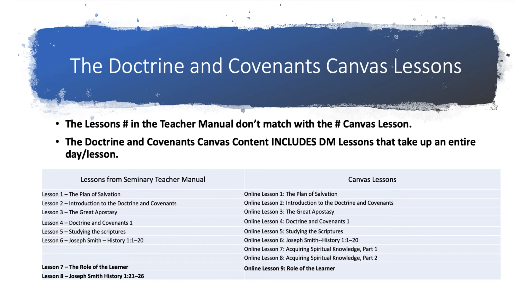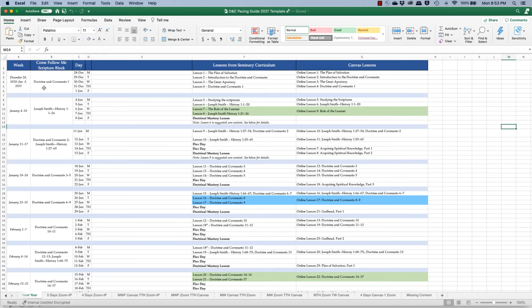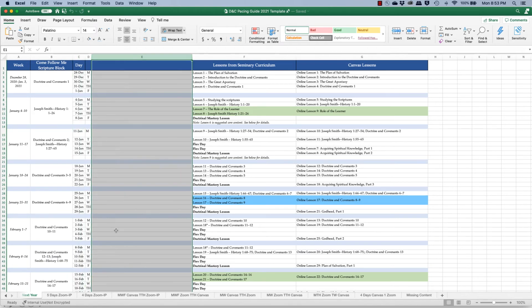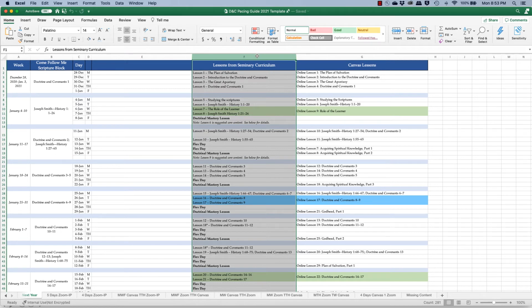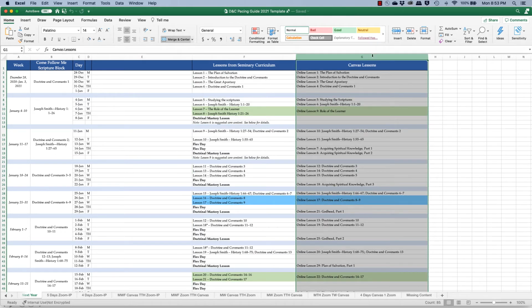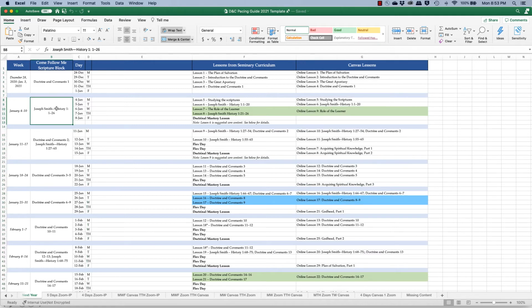I'd like to show you a resource that will be helpful in piecing together your pacing guide for this next year. In this spreadsheet, in the link below, you'll have the Come Follow Me schedule, the Come Follow Me scripture block, the days of the week for that first semester, and then your actual lessons, what you're going to teach on those days. In this column we have the lessons from the seminary teacher manual, and then these are the Canvas lessons that coincide with these particular blocks. And so that's how they've been divided here.